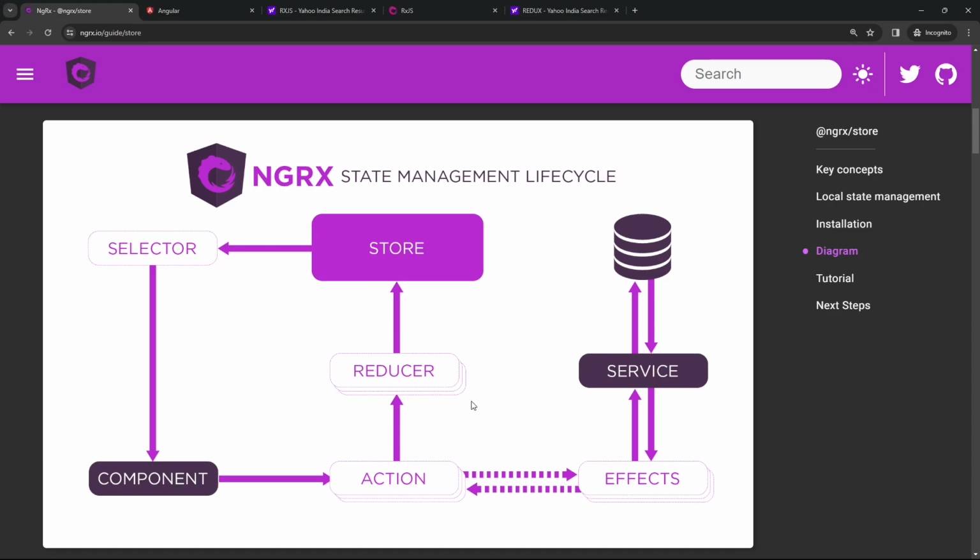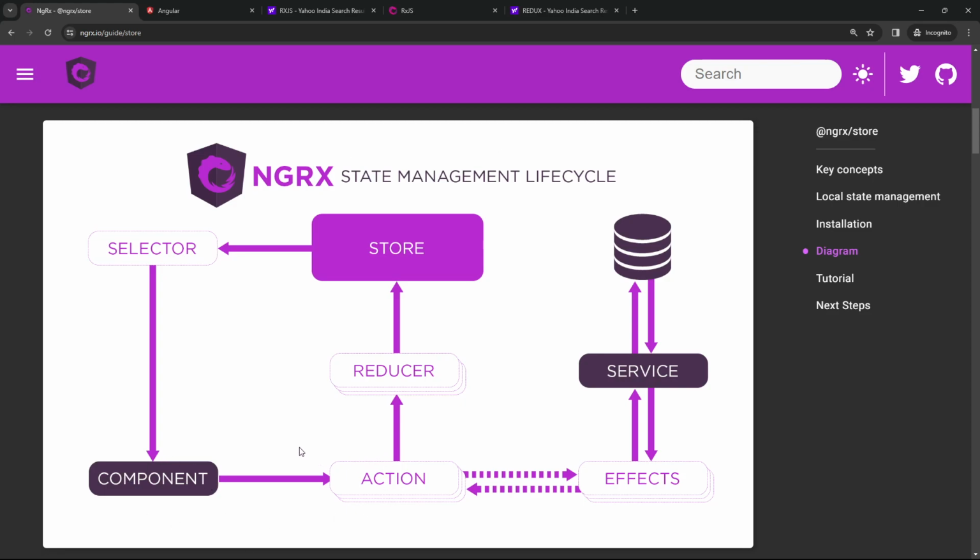Now this reducer goes to the store, and the selector helps you to select a particular part of that store. Let's say you go to a mall but you only want to buy some chips, so you will go to the grocery section and from there you will pick the chips. You won't go into the wardrobe section, or the gaming section. You will just go to the grocery part and grab that thing. So the selector deals with selecting from the entire store, and then that selector again feeds your component, and this cycle goes on.